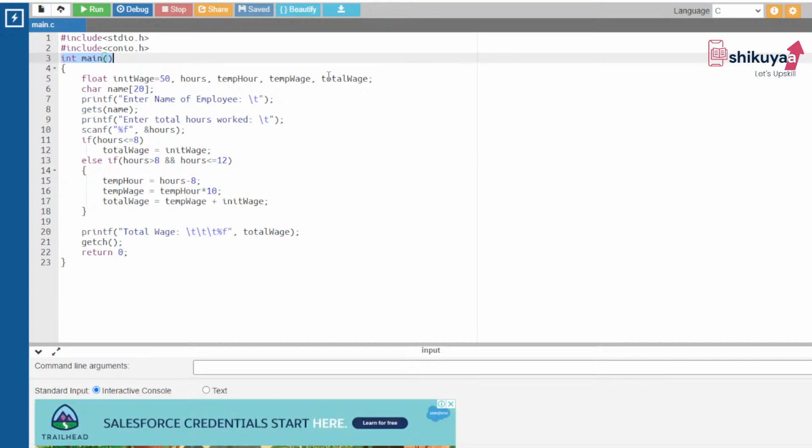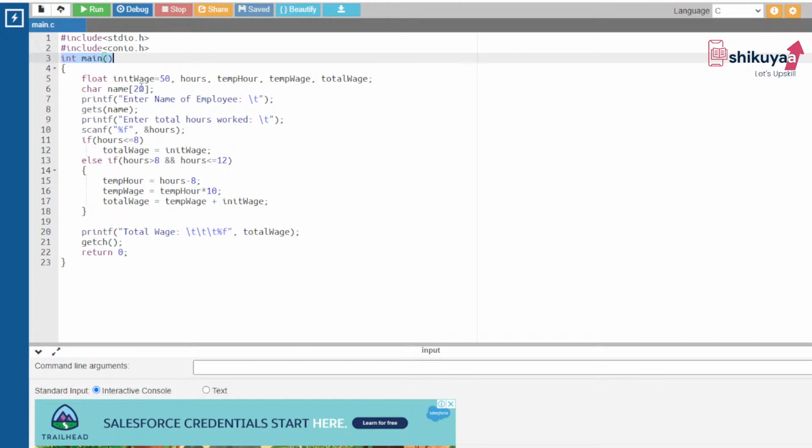Again, in order to take the name of the employee, we need to declare a character array. So we have declared char name, which will contain 20 characters. Now you have to ask the particular person or the user the name of the employee.